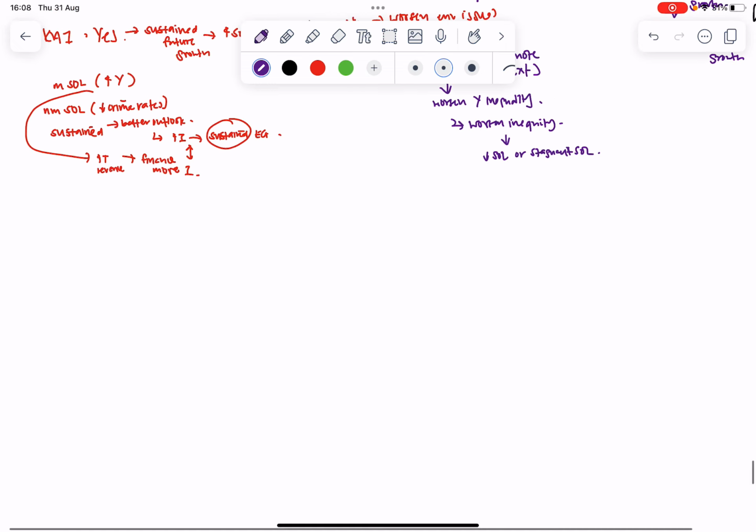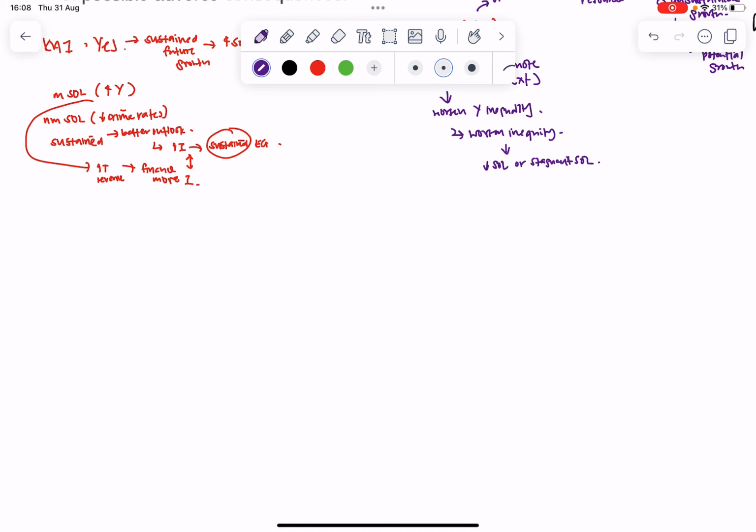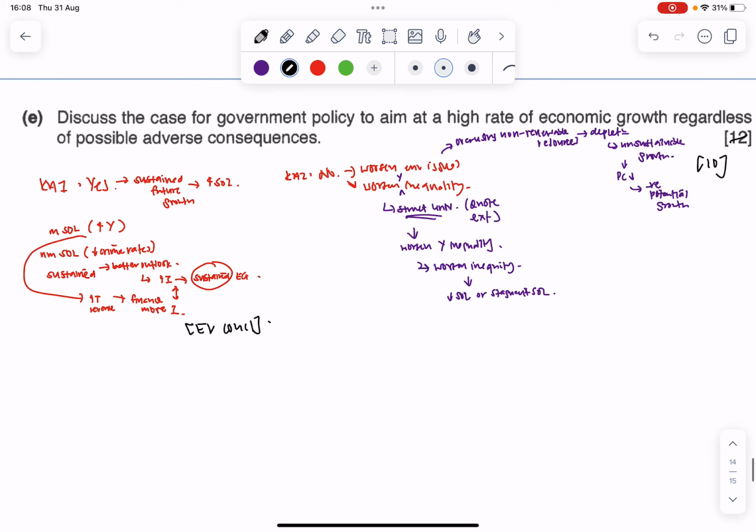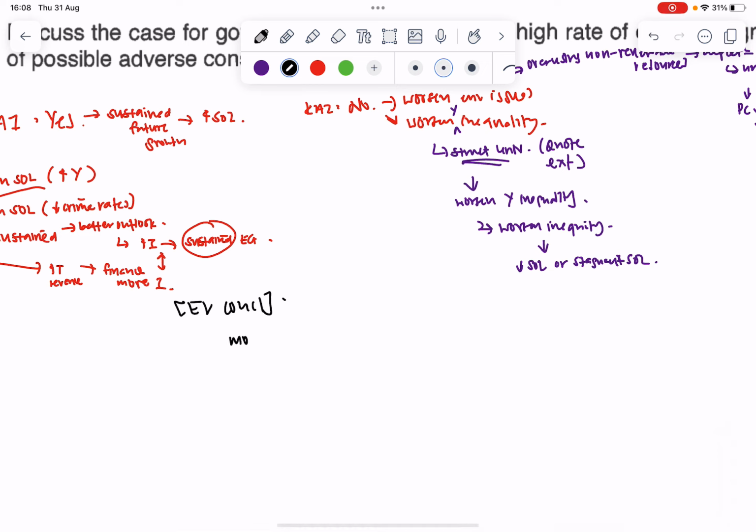So now I look at my evaluative conclusion, right? When I talk about my evaluative conclusion, how would I conclude? I would likely say that it doesn't make sense for us to always aim for a very, very high rate of economic growth, but it doesn't make sense for us not to aim for economic growth. So we want to have a nuanced stand, a balanced stand. We should say that they should not be aiming for a high rate of economic growth regardless of whatever happens. Rather, they should aim for a moderate, an acceptable rate of economic growth,